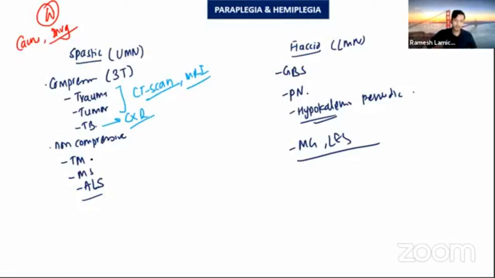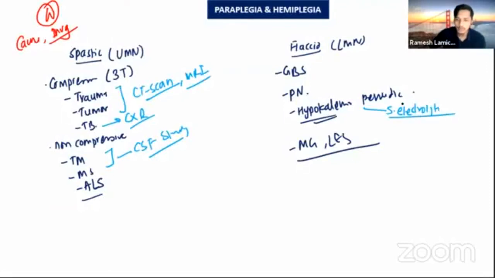And for the non-compressive part, amyotrophic lateral sclerosis. So in case of multiple sclerosis, we can do a CSF study to find out the cause. And for the flaccid type, we have to do serum electrolytes to find out if this is a case of hypokalemic periodic paralysis, and we have to do the neurological examination. So this is how we can think specifically about investigating the cause, CSF study for GBS.